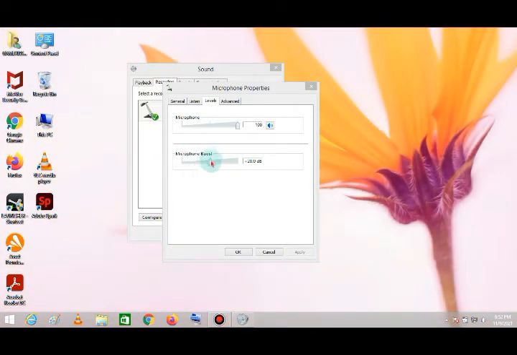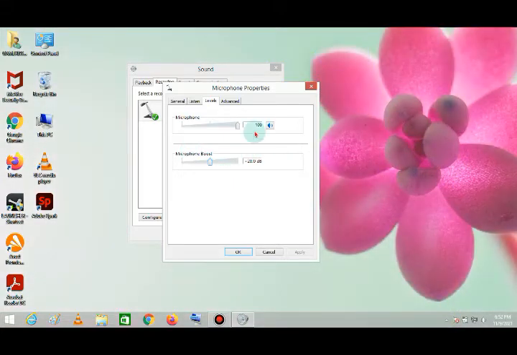So what you have to do is just slide it down and make it 1 dB. Now you will be worrying that my sound will come at 0.0 dB. No, this is not true. When you take your microphone very near to your mouth and speak, your sound will clearly go without that buzzing sound.